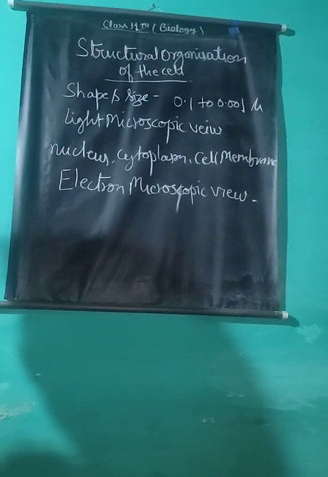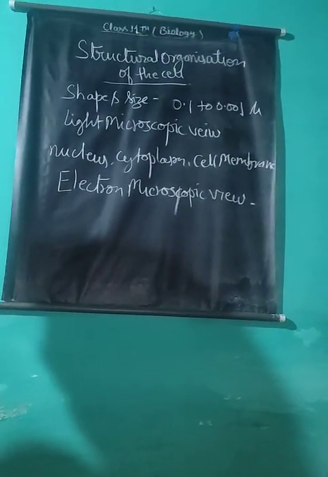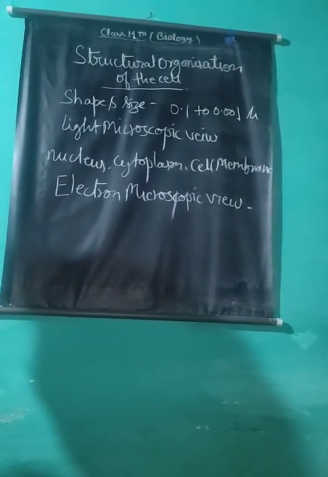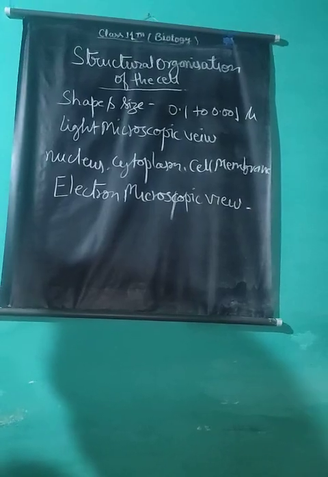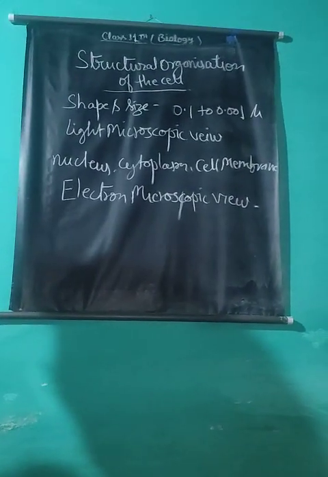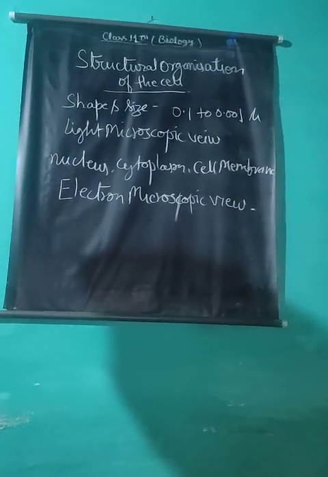When seen under the electron microscope, many details of the structural organization of the cell become clear. With the help of an electron microscope, we can see things having a size up to 0.025 angstrom. It can magnify structures 2 lakh to 2,50,000 times.